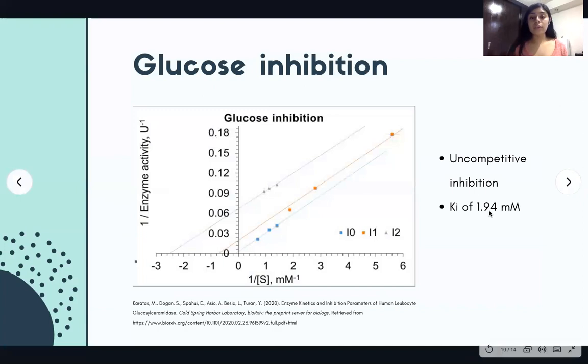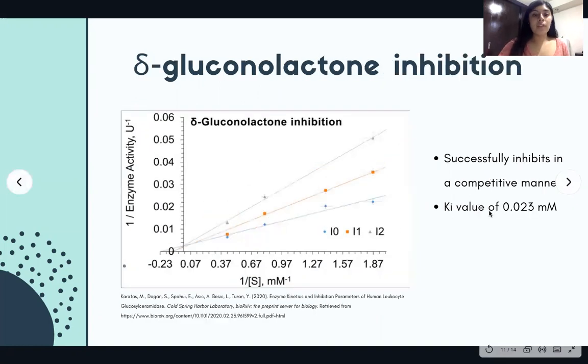As we can see in the graph, glucose inhibits GCase in an uncompetitive manner with a Ki of 1.94 millimolar. On the other hand, we have the gluconolactone inhibition, where it successfully inhibits GCase in a competitive manner with a Ki value of 0.023 millimolar.